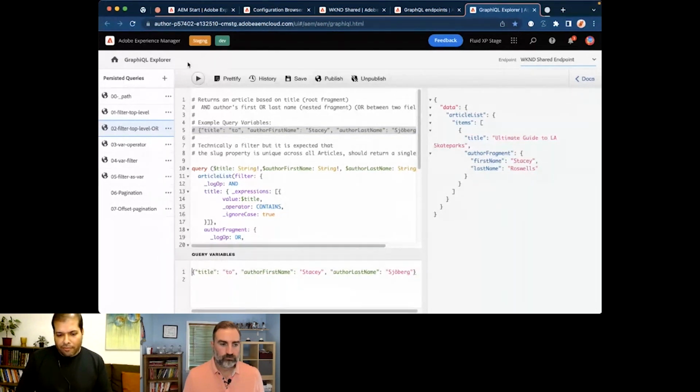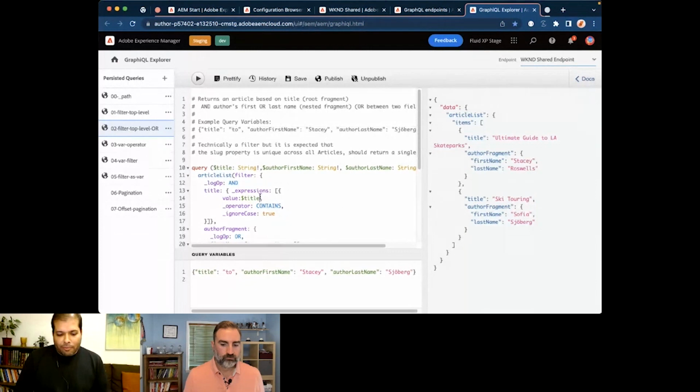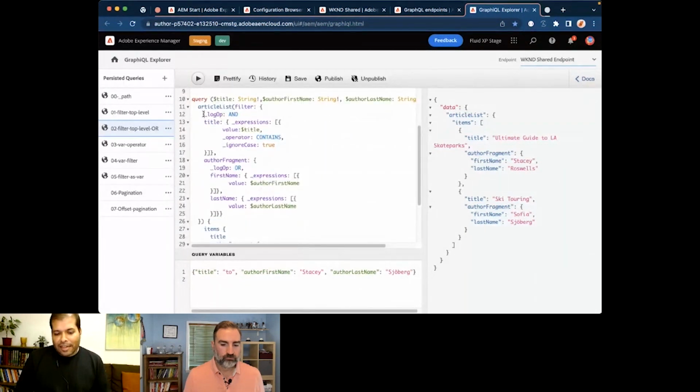So we should have 2 results here. The first result is coming from Stacy, based on the first name, and the second result is coming from the last name. What we have done here is use the logical AND operator on the top level fragment plus a logical OR in the nested fragment.